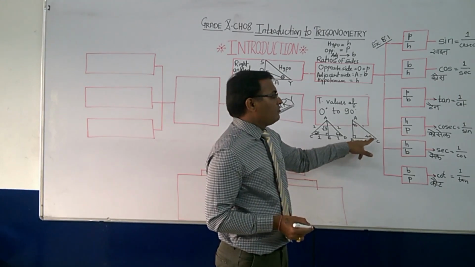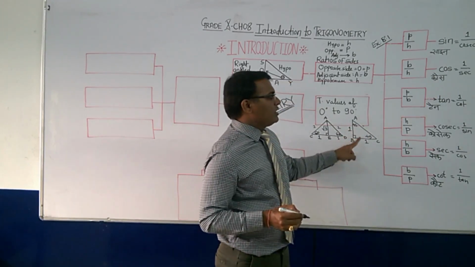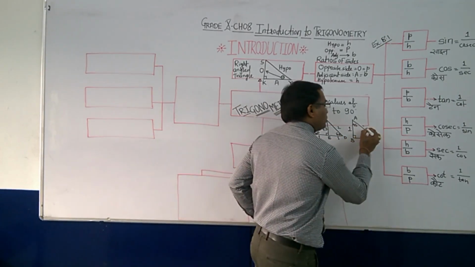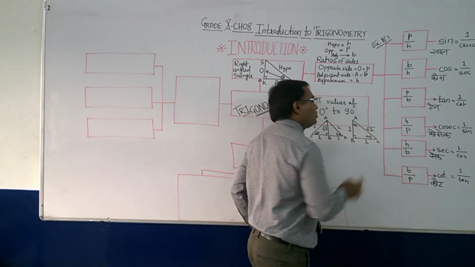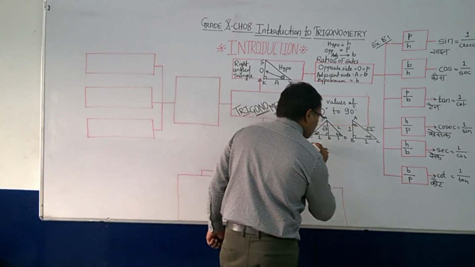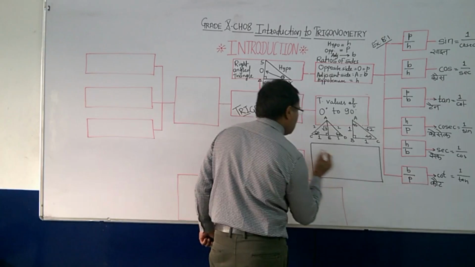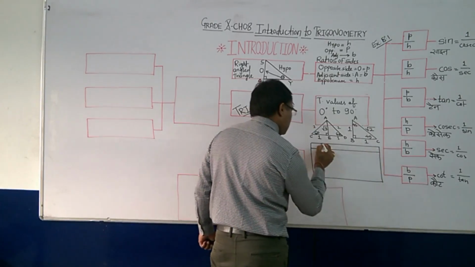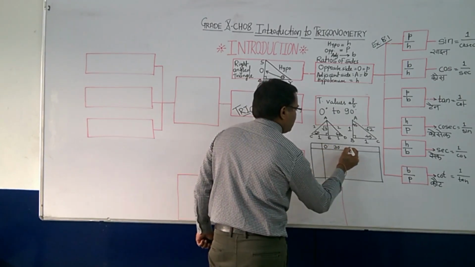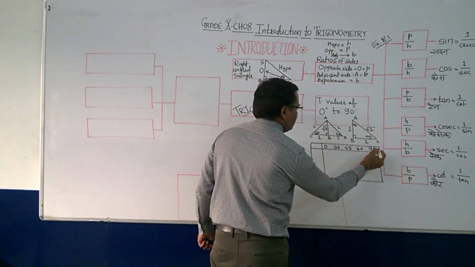Now opposite to 45, 1 unit. If this is this, then what is opposite? Opposite to this 45, again it will be 1. So 1 square plus 1 square is 2. So AC here, hypotenuse by Pythagoras theorem, will be under root 2. Now why these two diagrams? These two diagrams are for the table value. Whenever you see the table, the basic angles are 0 degree, then 30 degree, then 45 degree, 60 degree and then 90 degree.